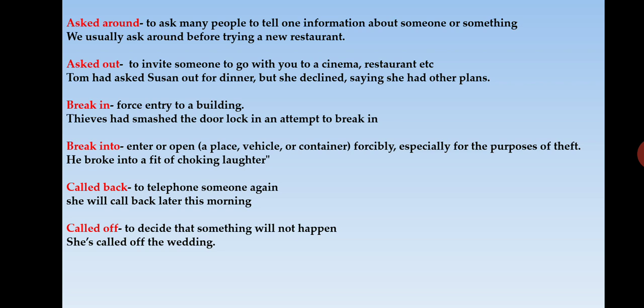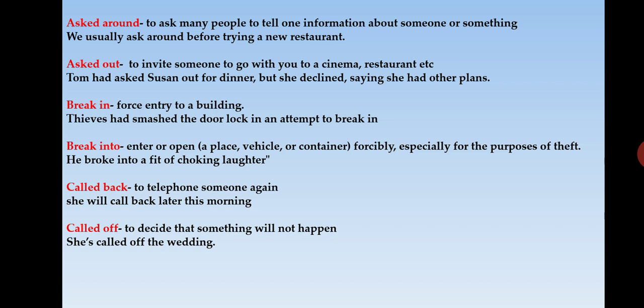Here you have certain phrasal verbs. You see the verb here is the same, but the adverb or the preposition added along with the verb is different. So when it takes different adverbs or different prepositions, you can find that the meaning automatically changes. And sometimes we cannot guess the meaning also.